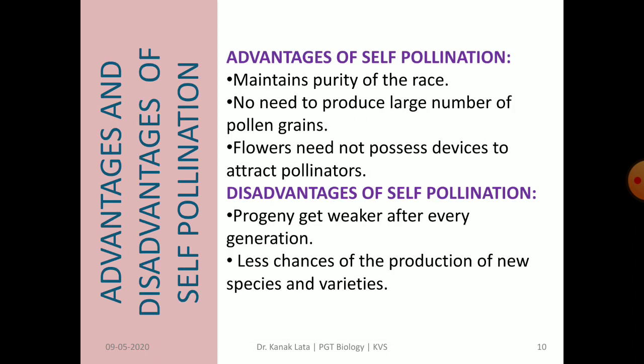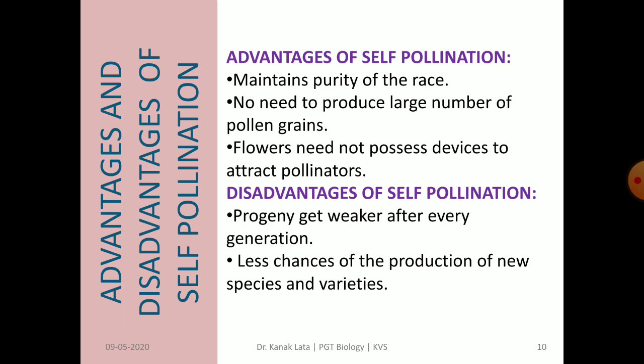Now we will learn about the advantages and disadvantages of self-pollination. First of all, we will see advantages. Self-pollination helps in maintaining the purity of species. In this case, there is no need to produce a large number of pollen grains, and also flowers need not possess devices to attract pollinators.